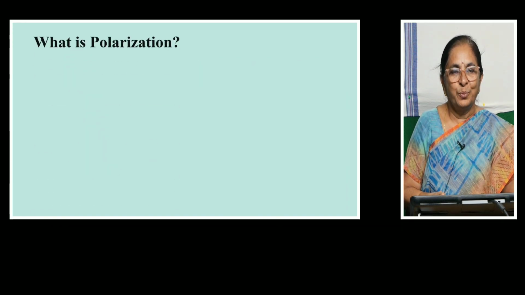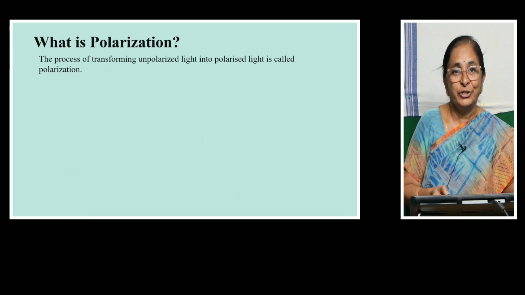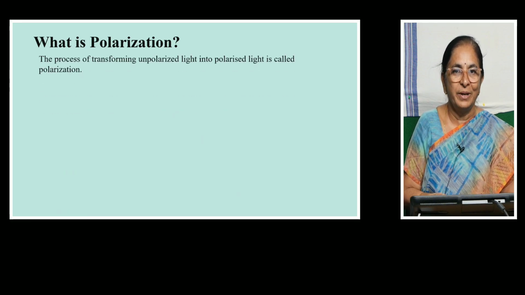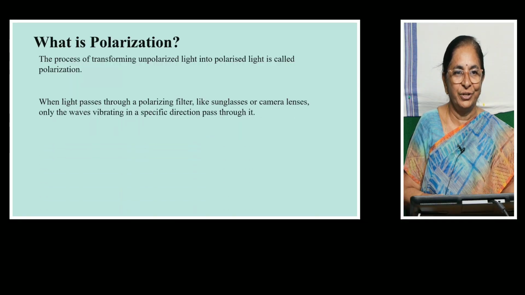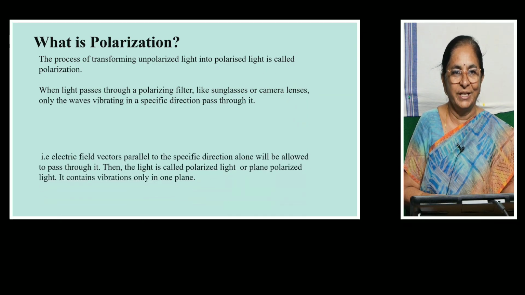Now what is polarization? The transformation of unpolarized light into polarized light is called polarization. When light passes through a polarizing filter like quartz, tourmaline, nickel, calcite, such crystals, even sunglasses, camera lenses, only the waves vibrating in a specific direction pass through it.